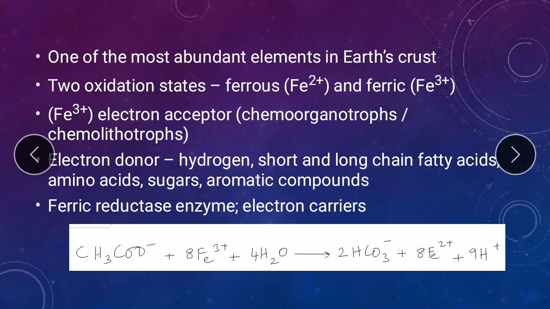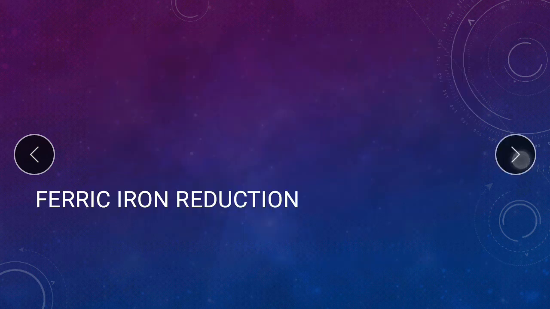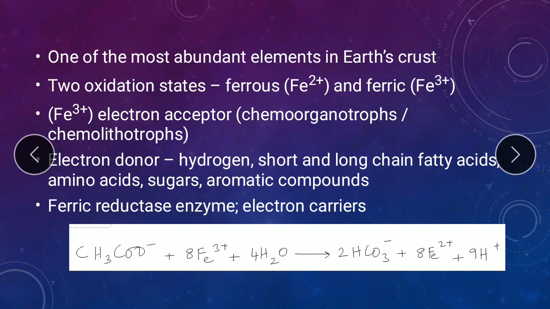Organotrophs relate to the electron donor. Chemoorganotrophs are those which have an organic compound as an electron donor, which could be short and long chain fatty acids, amino acids, a sugar compound, or an aromatic compound. If an organic compound is acting as the electron donor, those are called chemoorganotrophs.